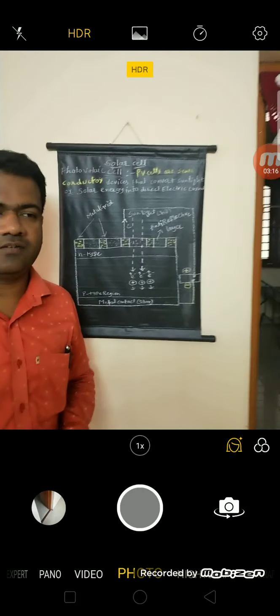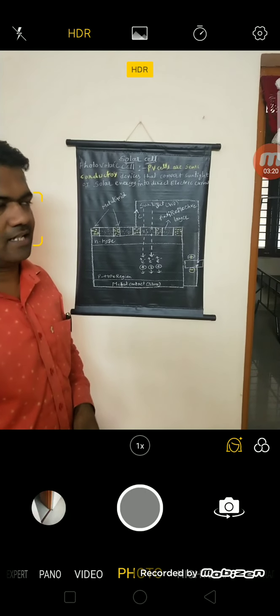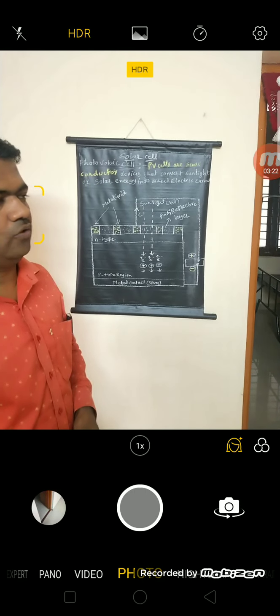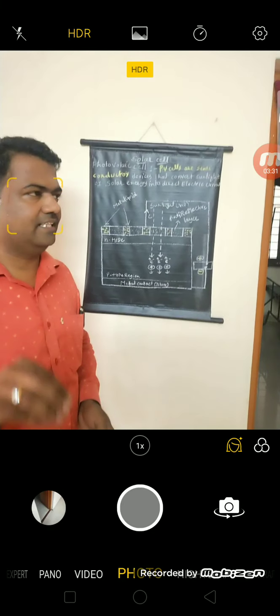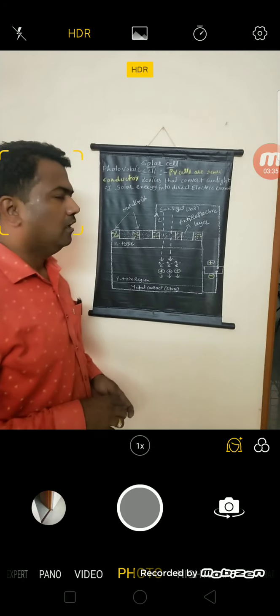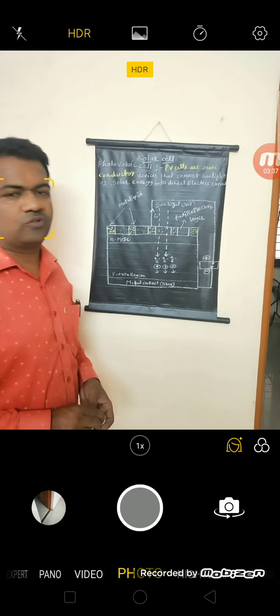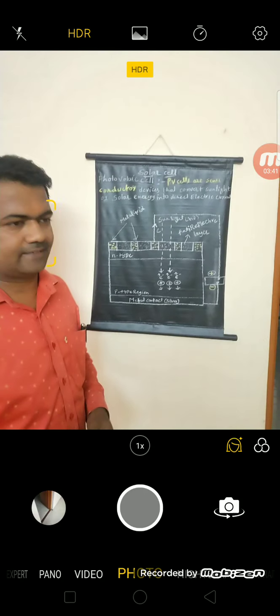When sunlight falls on the solar cell, we get an electric current. Next we shall discuss the construction and working of the photovoltaic cell or solar cell.